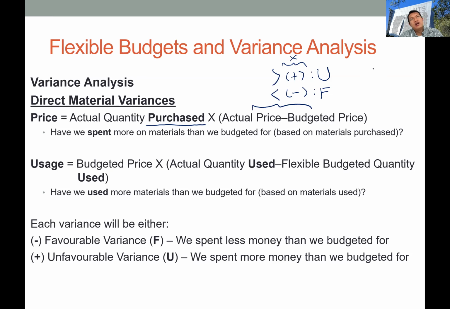One of the risks, if you only memorize the formula but you don't get the basic idea or the basic logic of a variance, is that you will get confused with the positive or negative sign. But if you know the logic, you can easily interpret that minus means a favorable variance and positive means an unfavorable variance. The main question to remember when calculating this price variance is whether the company spent more cash or more resources on materials than the budget.